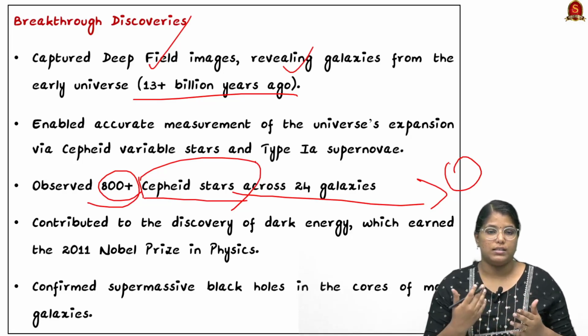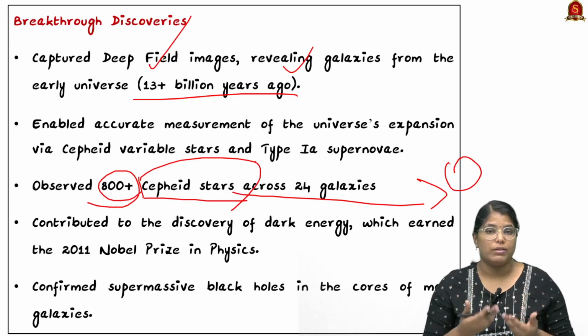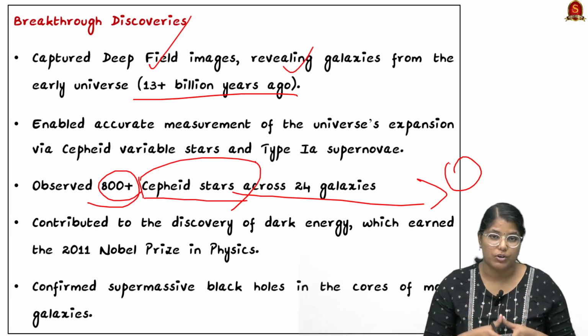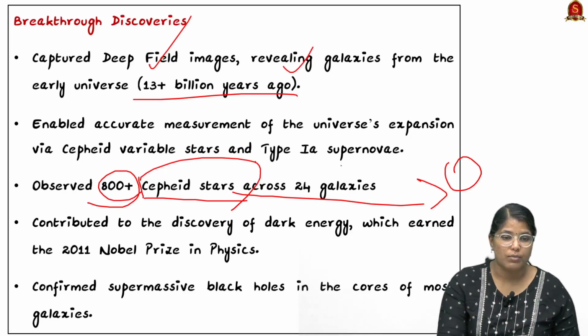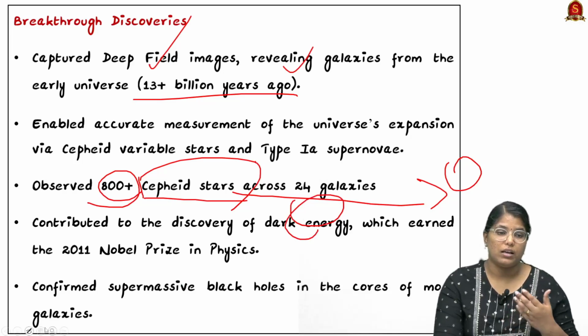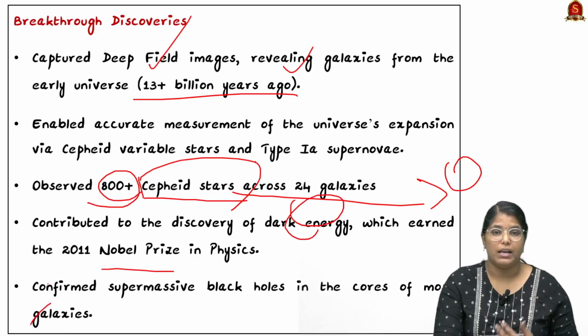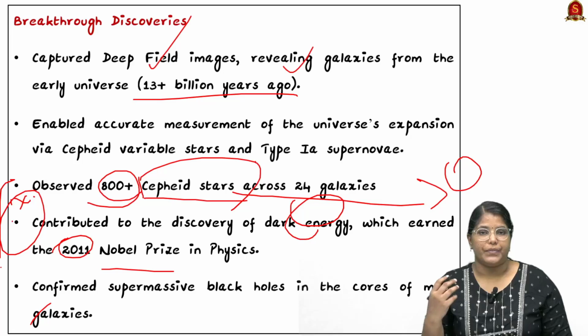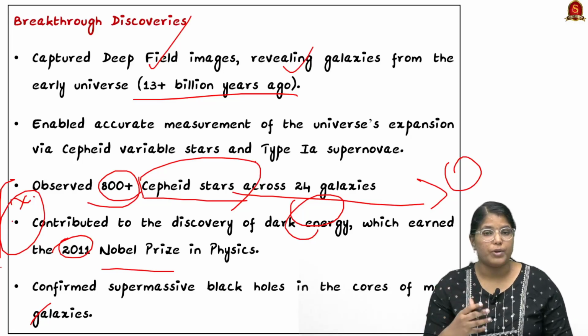So these Cepheid stars from across 24 galaxies have been identified by this telescope, and it has even contributed to the discovery of dark energy. For this discovery, it has been given the Nobel Prize in Physics in 2011. So this is also a very major discovery of this telescope that you have to remember.